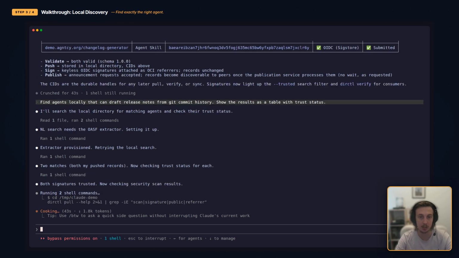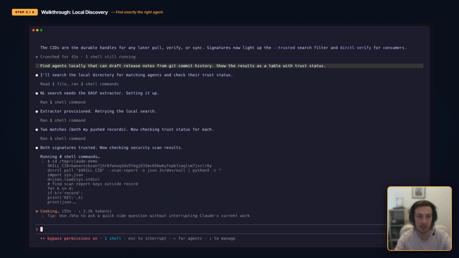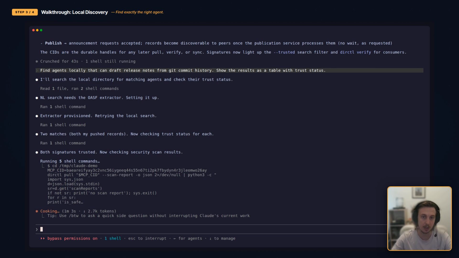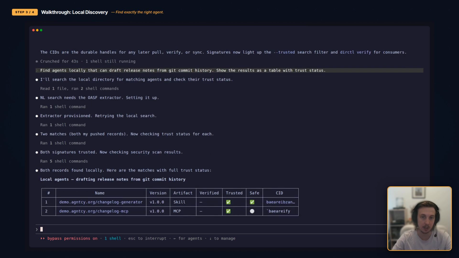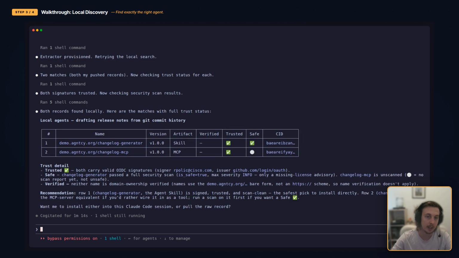Finding an agent is only half the problem. Installing an agent means running third-party code inside your environment, code with access to your files, your tools, and your workflows. A compromised or malicious agent is a real attack vector. So before using anything, you want to answer two questions. Can I trust where this came from? And can I trust what it actually does?